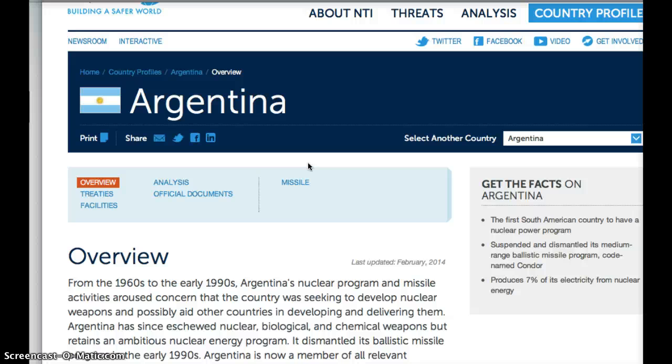on these resources. In addition, it talks about treaties that Argentina has been a part of, the facilities that they still own or used to own. Some analysis will give you some background information, and a link to official documents, which will link you right to United Nations Security Council documents, General Assembly documents, etc. So it's fantastic.